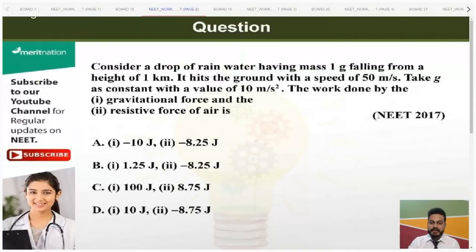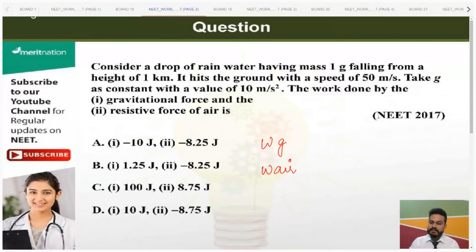That's really good. So let's see if you guys can get me a correct answer for this one. Okay, so just give a try. In the meantime, I'll keep on telling you what to do. So you need to find the work done by gravity plus work done by air. Air is our resisting one.